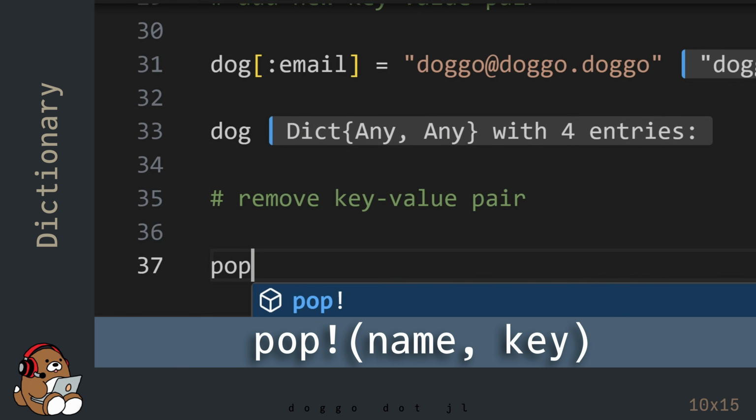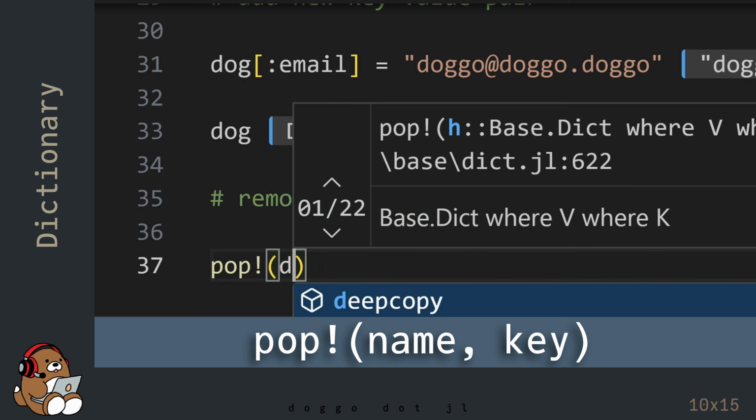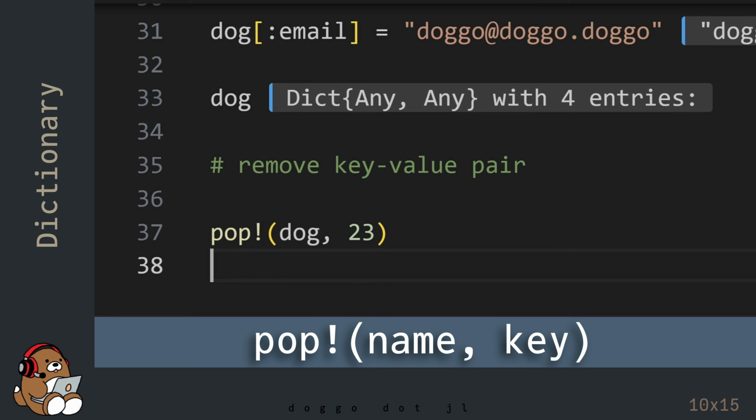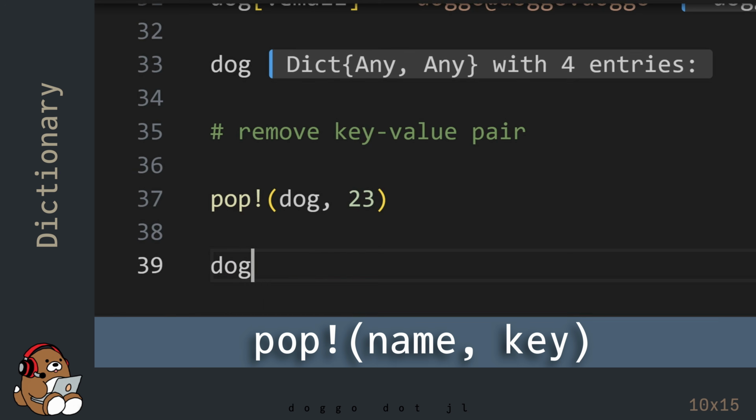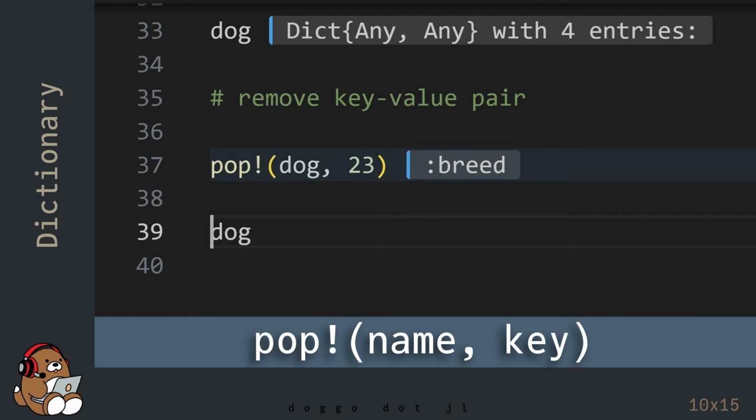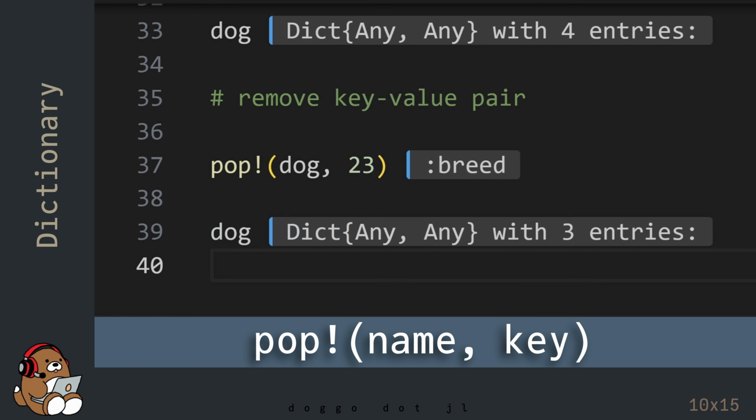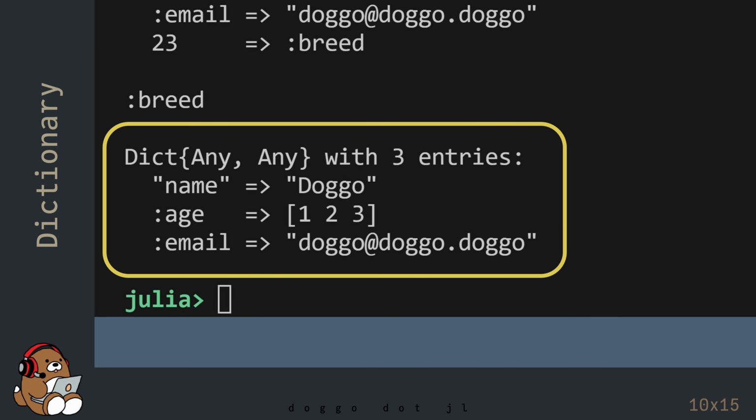To remove a key-value pair entry, use the pop! function. The first argument is the variable name for your dictionary, and the second argument is the key that you want to remove. In the REPL, you'll see that your dictionary now has 3 entries. Interesting, right?